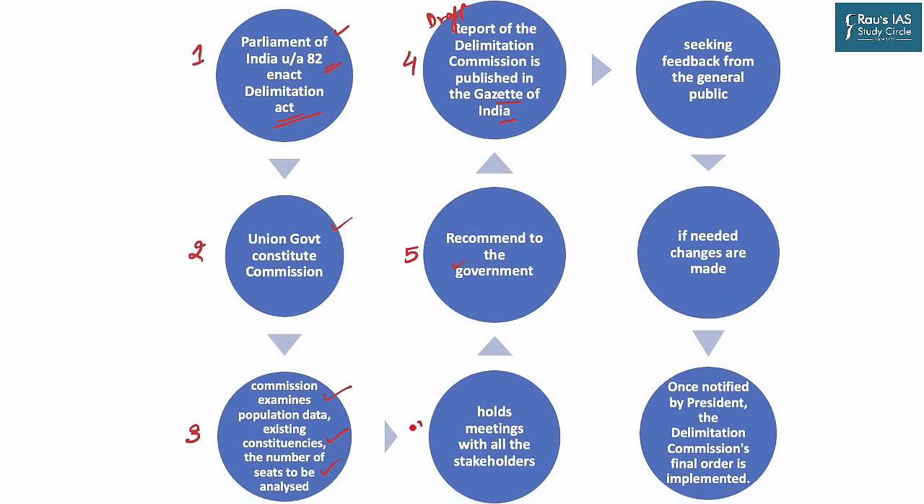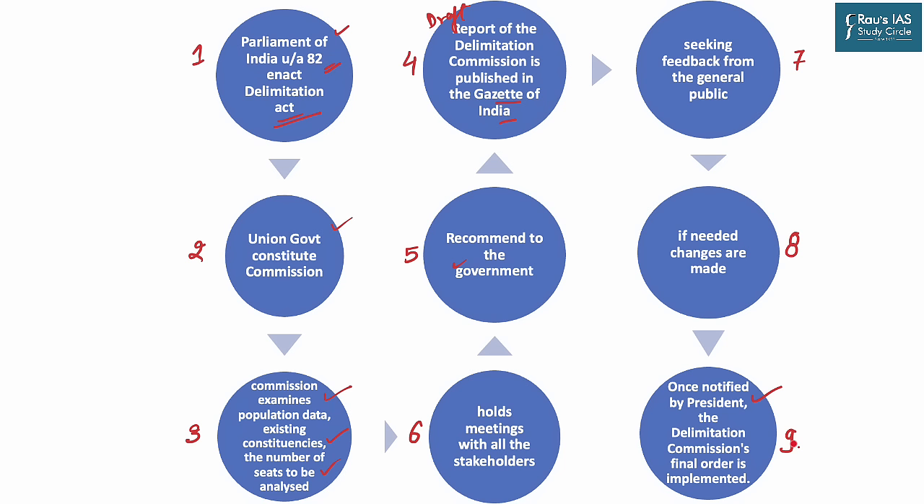The same delimitation commission also conducts meetings with the different stakeholders. After getting feedback from different stakeholders, the delimitation commission makes the necessary changes in the reports, if it has to make any. After the entire exercise, once it is notified by the President, the commission's order becomes final. So it's a 9-step process of how the delimitation commission functions.